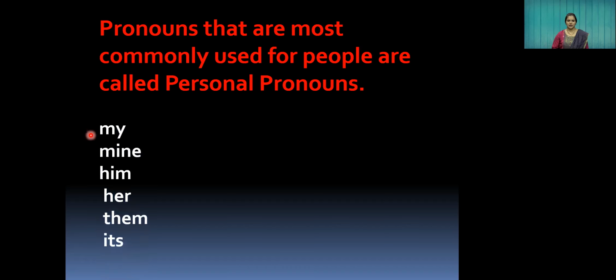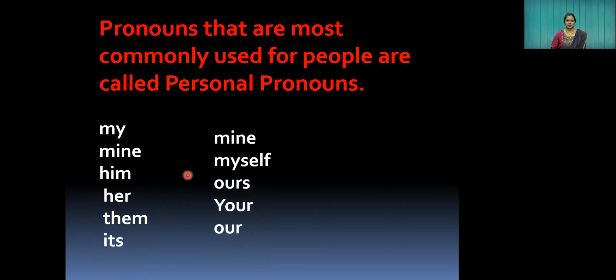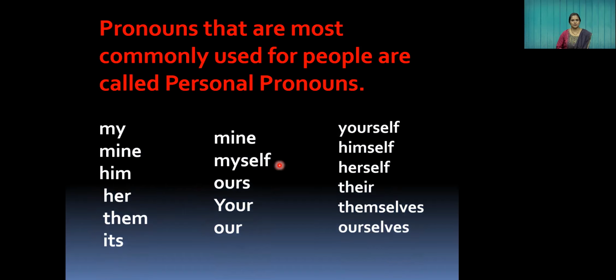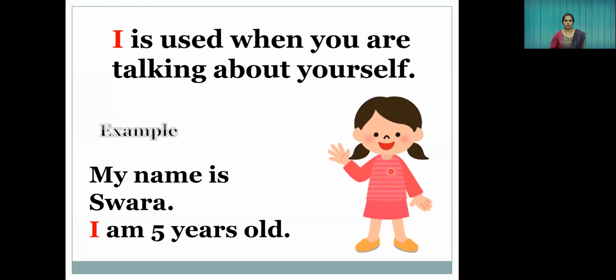My, mine, him, her, them, its, mine, myself, ours, your, our are the examples of personal pronouns. We are talking about the people. These pronouns are used for the people, right? Yourself, himself, herself, their, themselves, ourselves are the examples of personal pronouns.